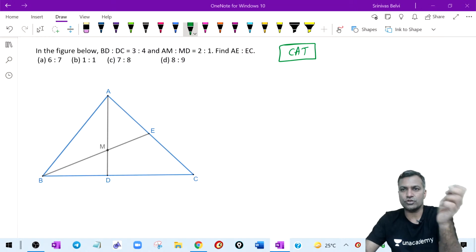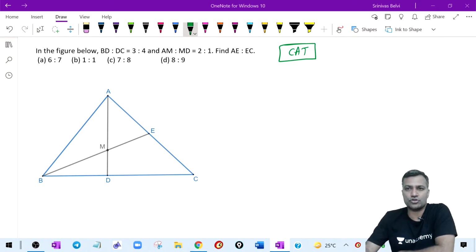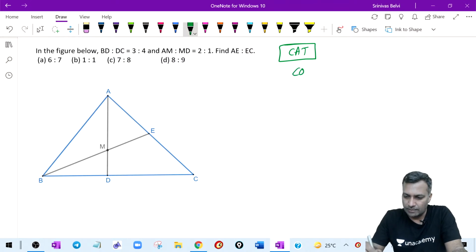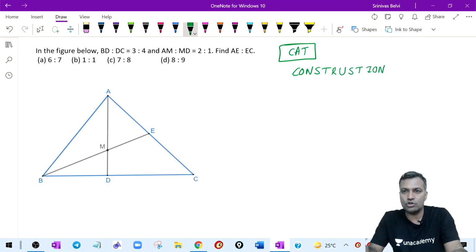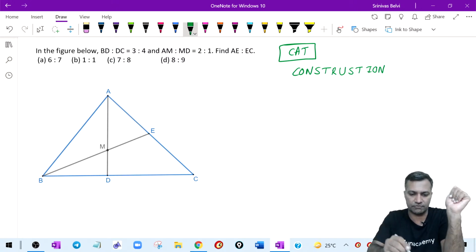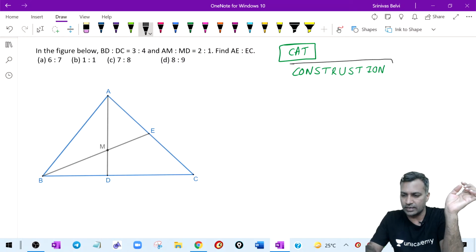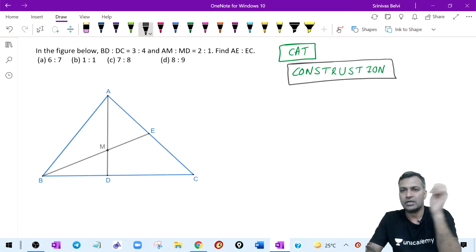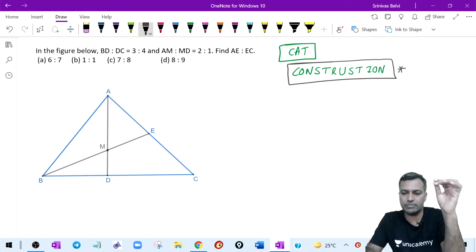Okay, so for the last few classes, I'm not sure whether I spoke about construction. There is an important word, and I'm telling you right now. Why most of us take time to answer this question is that somewhere in our mind we tend to believe that the given diagram is good enough. And we tend to forget the word construction. This is the mistake we make. What do we mean by construction?